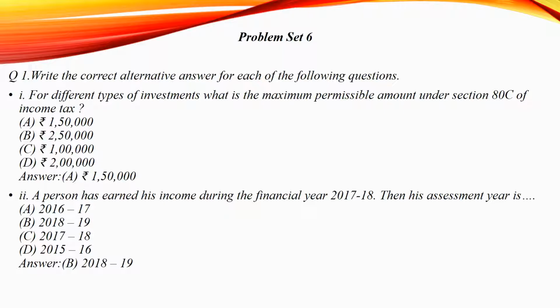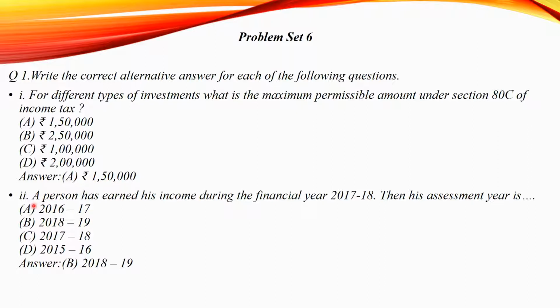Let us do the problem set 6. Question number 1 is write the correct alternative answers for each of the following questions. First question, for different types of investments, what is the maximum permissible amount under section 80C of income tax? The maximum permissible amount under 80C of income tax is rupees 1,50,000, which is option A.